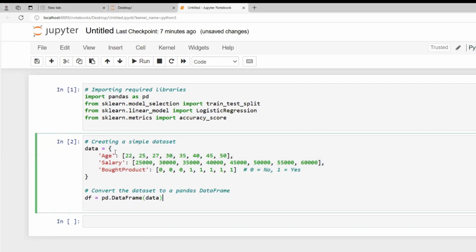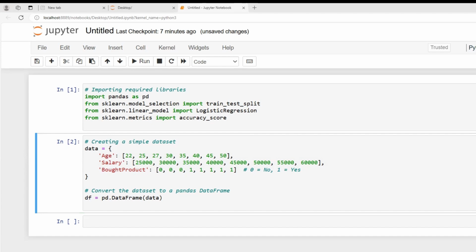Okay, so here we are just taking the age, salary, and bought product. Here the DF is nothing but the data frame that we want to achieve. We have already executed this query. Now here the age and salary are the input features, and bought product is the target variable that we want to predict.